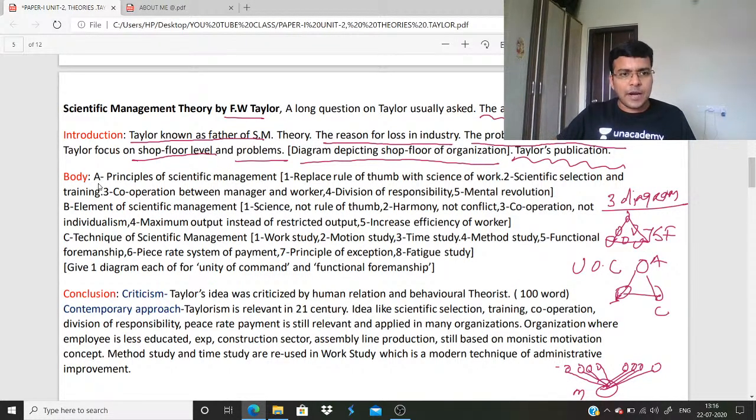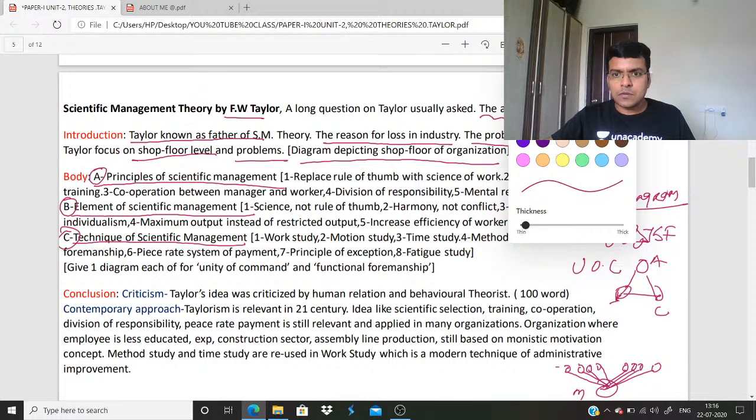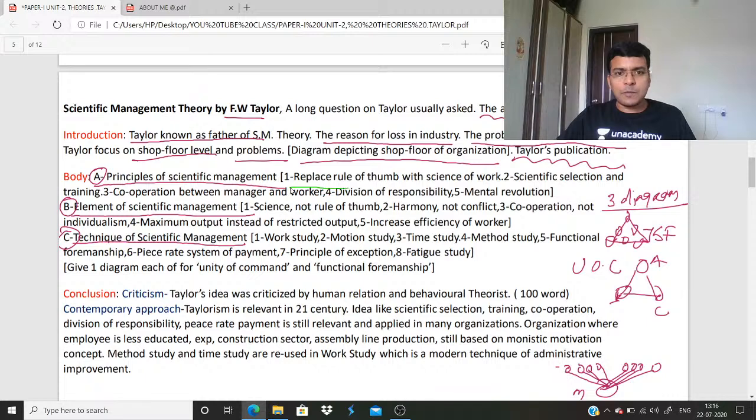Look, the body and conclusion. The body is divided into three parts: principle of scientific management, element of scientific management, and technique of scientific management. A, B, and C. Okay, so in the principle of scientific management, he wants to replace rule of thumb with science of work. Very easy.